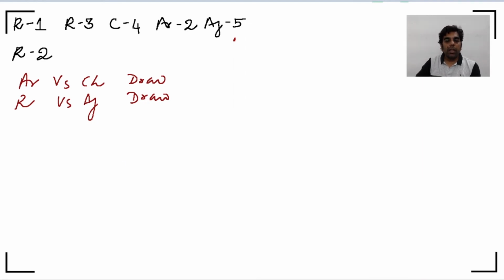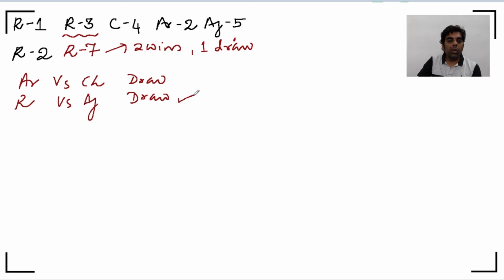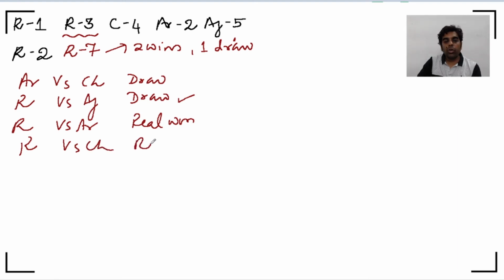If you look at the next statement, it says the total number of points garnered by Real in the 2 rounds together was 10. So if total points by Real in 2 rounds together was 10, in the first round it had scored only 3 points. That means in the second round it would have scored 7 points. That means there will be 2 wins and 1 draw. That's the only way Real could have scored 7 points. And 1 draw we know is here. That means Real versus Arsenal, Real won. And Real versus Chelsea, also Real won.